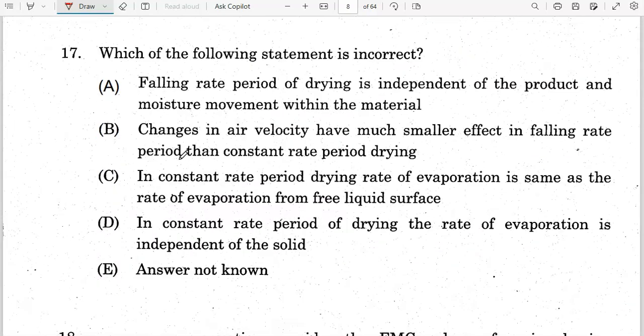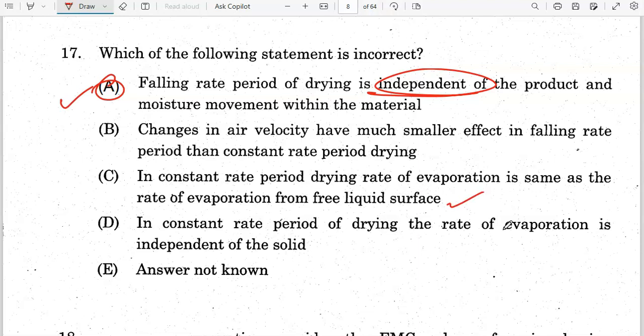Next question. Which of the following statements is incorrect? So we want to find the incorrect statement. Falling rate period of drying is independent of the product and moisture movement within the material. So it is not independent. So option A, this statement is incorrect. Next, in constant rate period, drying rate of evaporation is same as the rate of evaporation from liquid surface, this statement is correct.